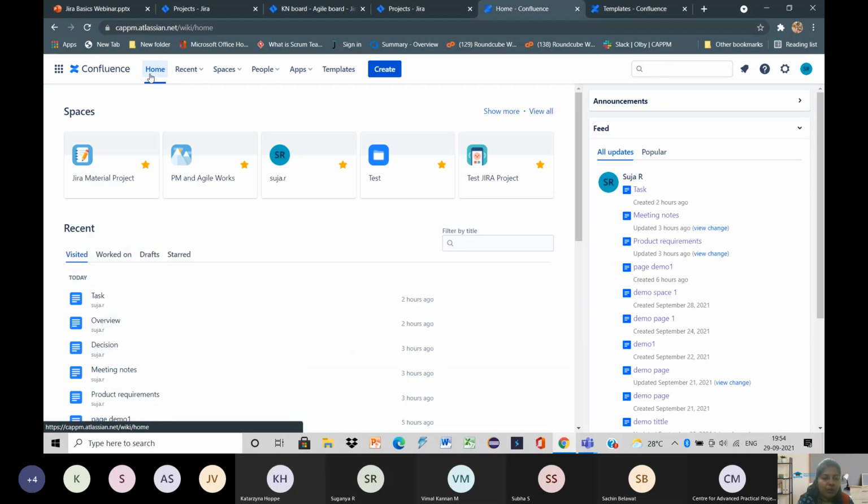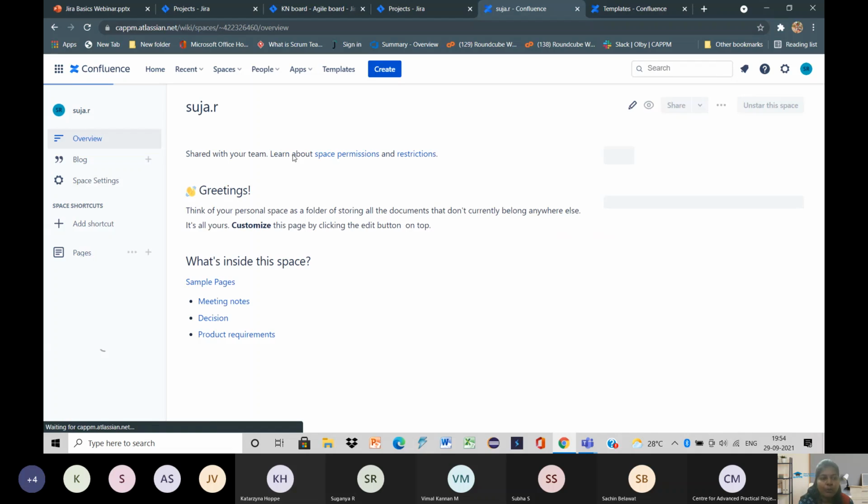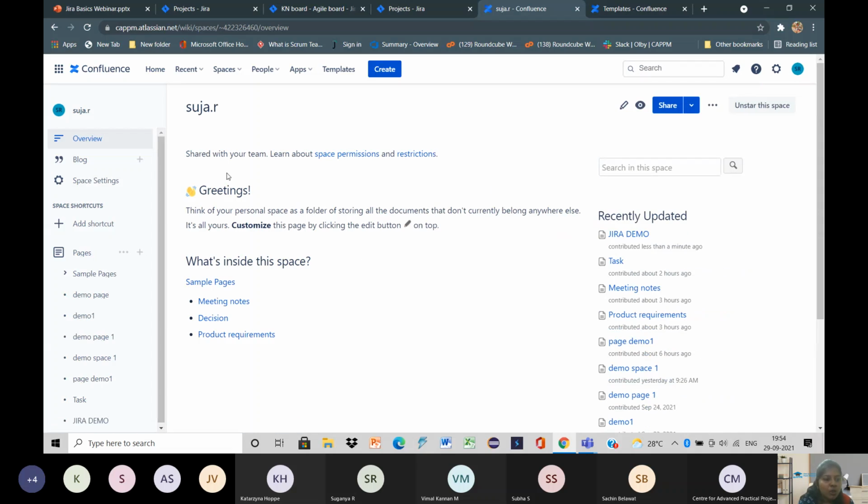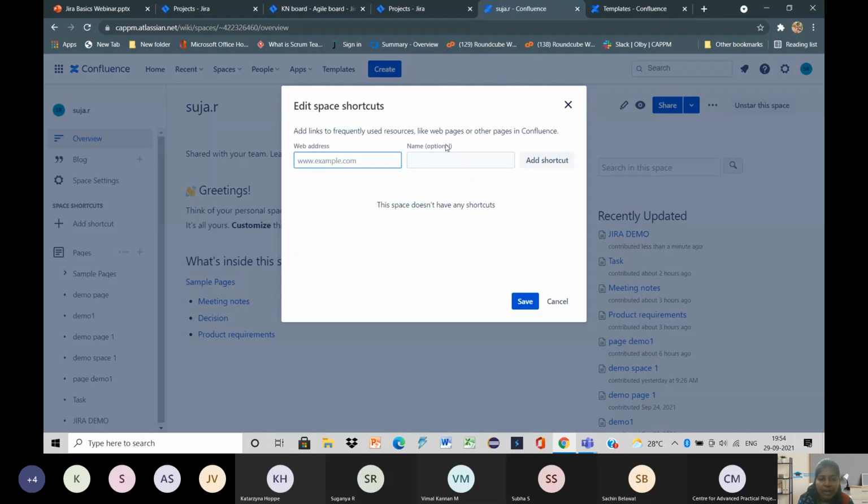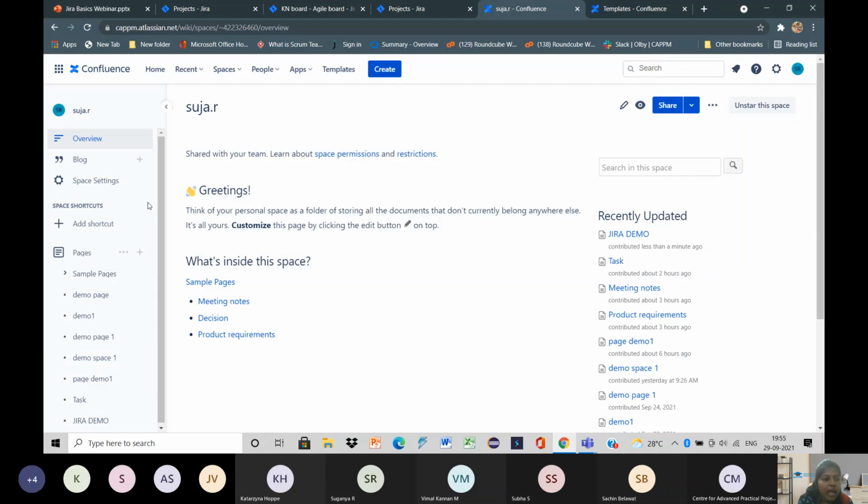Then I will show you some detailed information about spaces. Here is a space which I have already created. I will show you how a space looks. Here we have the space settings, where you can configure this space, and then we have the add shortcut option, where you can add a link and name it, so that the users on your team can use that link and gain knowledge from it.